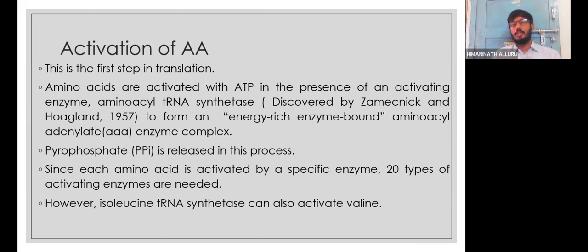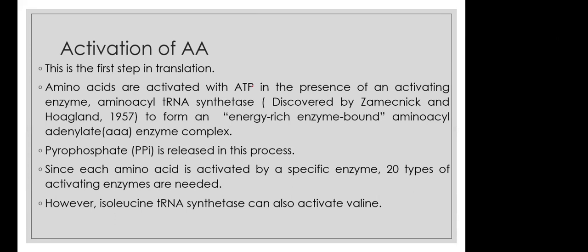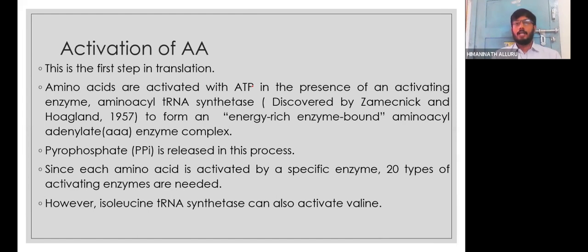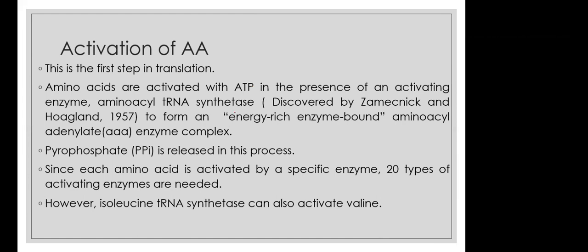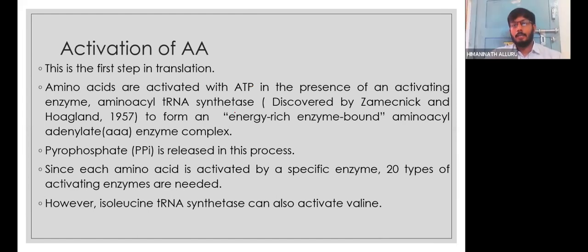The first step is not initiation; we have not entered into initiation yet. Before even initiation, something is going to happen, that is activation of amino acids. Already amino acids are present. These amino acids are going to bind to ATP and the enzyme. So these amino acids along with the ATP, especially in the presence of the enzyme amino acyl tRNA synthetase, will make an amino acid enzyme complex.